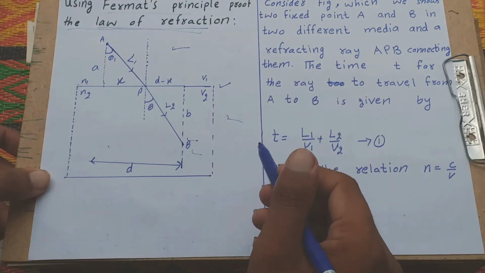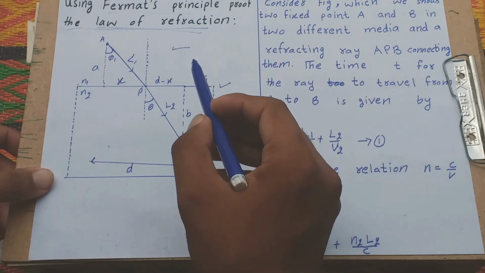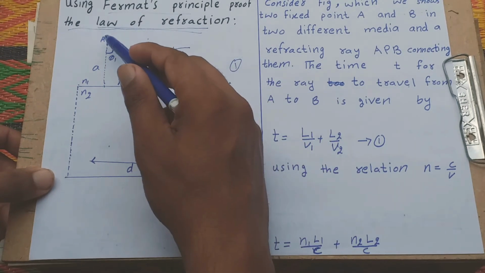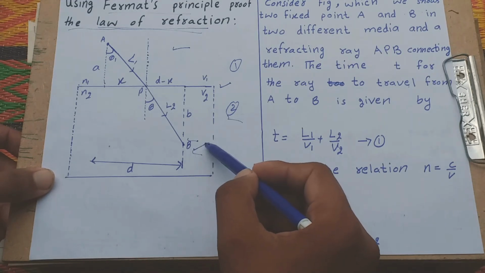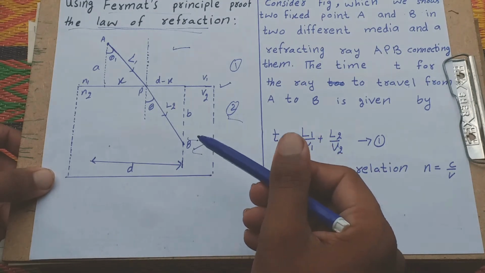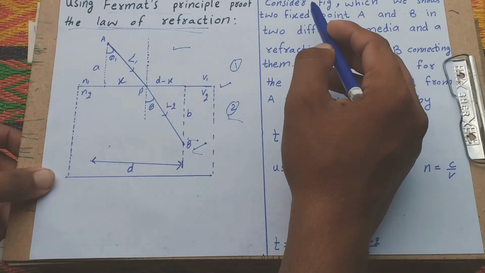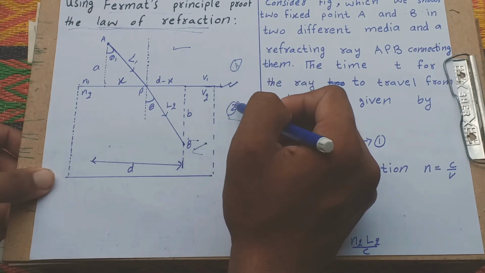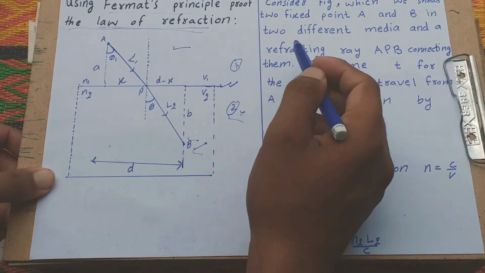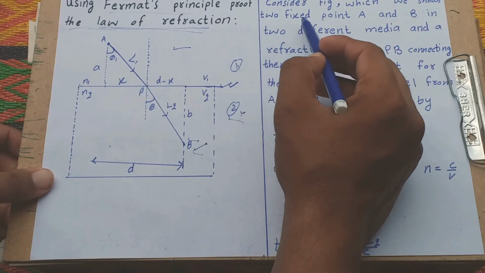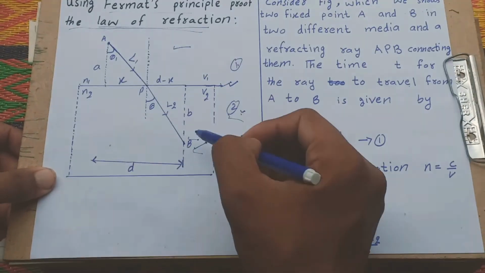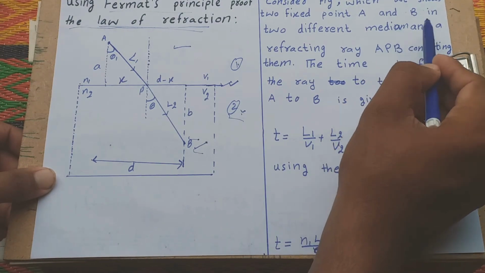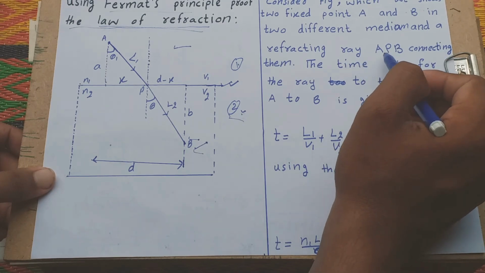Consider this is the first medium and this is the second medium. A ray enters from point A and reaches point B, and we find the least time for the ray. This line is the boundary between the first medium and the second medium. Consider the figure which shows fixed points A and B in two different mediums and a refracted ray